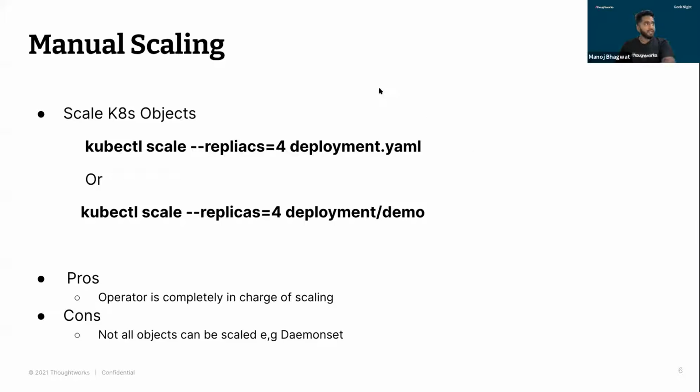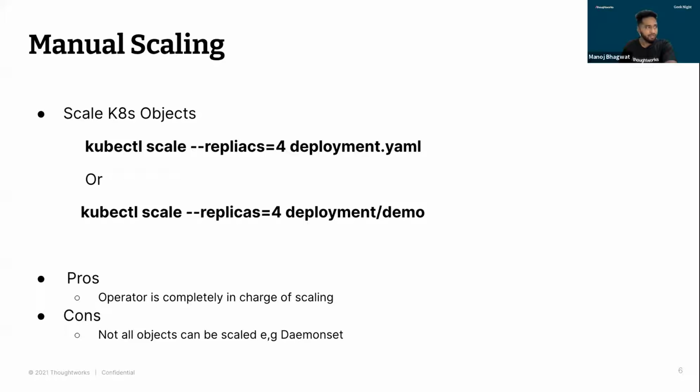So first is manual scaling. This is something that everybody is aware of and uses on a day-to-day basis on their Kubernetes cluster. This is obviously not recommended for higher environments, but people usually use this method on their local or development environment, where you deploy an application and then want to scale it. One method is using the kubectl CLI: you pass an argument with the number of replicas that you want, and that's how the scaling happens. So this is purely a manual method.